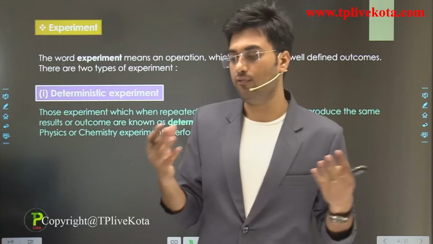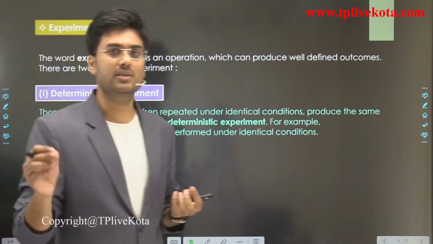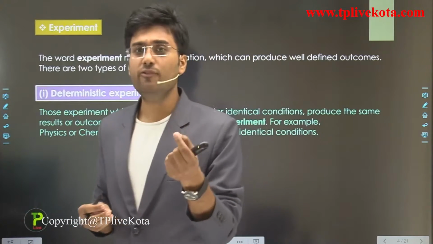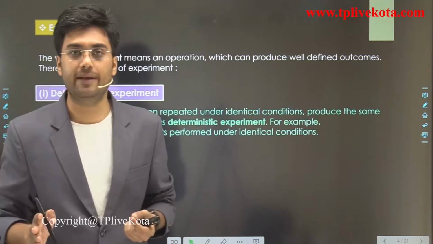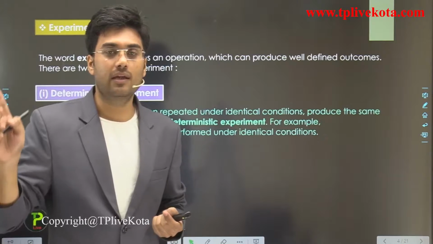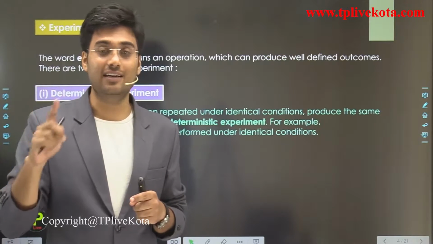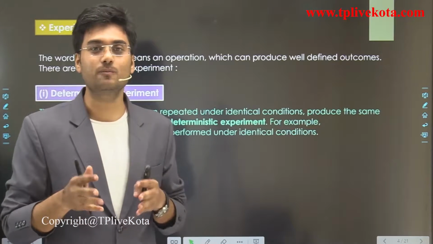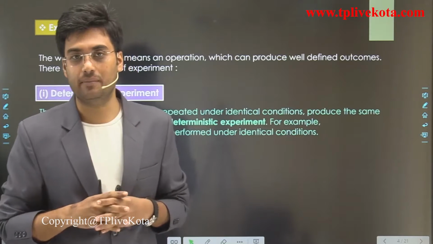If we talk about the experiment of hydrogen and oxygen, then the outcome is always fixed, that is water. And for example, if we add 2 plus 5, this is also an experiment, and we know that the result is always 7. If we add 2 plus 5 in Kerala, it is 7, and if we add 2 plus 5 in Rajasthan, that should also be 7. So this is a deterministic experiment. Clear?